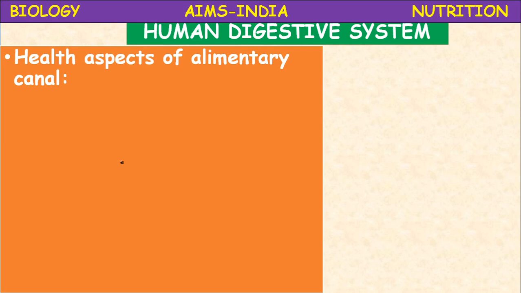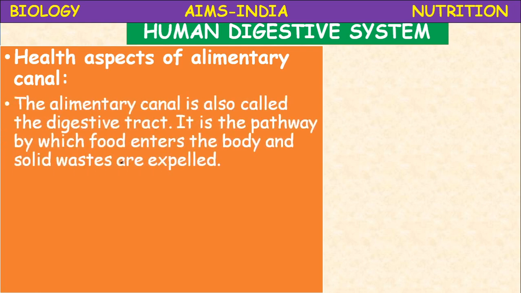Health aspects of alimentary canal. As you all know, what is alimentary canal? Alimentary canal is also called digestive tract. It is the pathway by which food enters the body and solid wastes are expelled out.